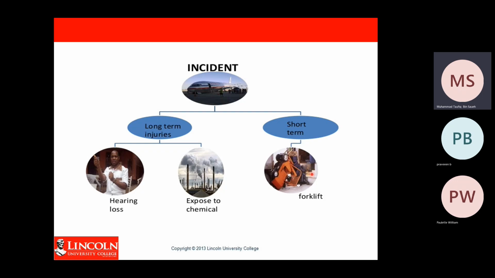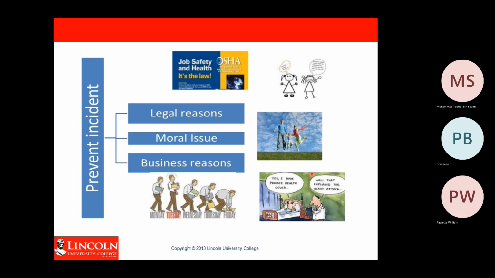So we can classify incidents into two types. First is short-term harm, and another type of incident is long-term harm. So why do we need to prevent incidents from happening? There are three reasons.